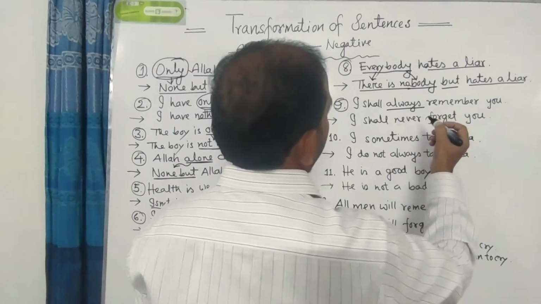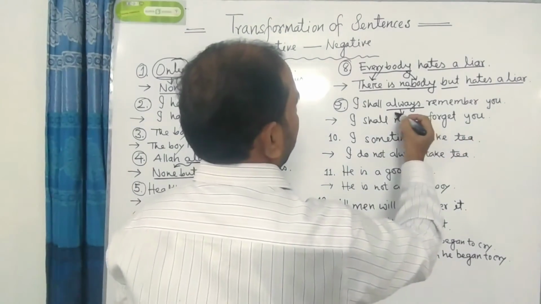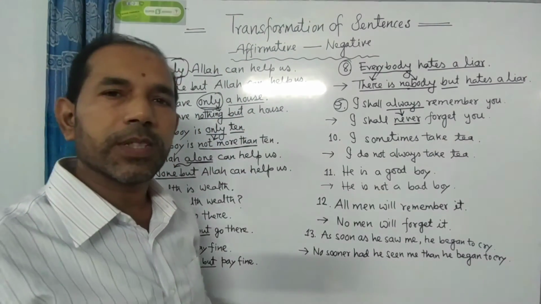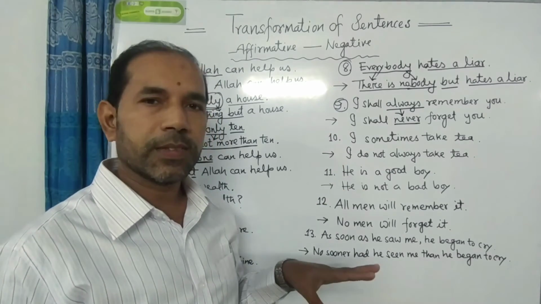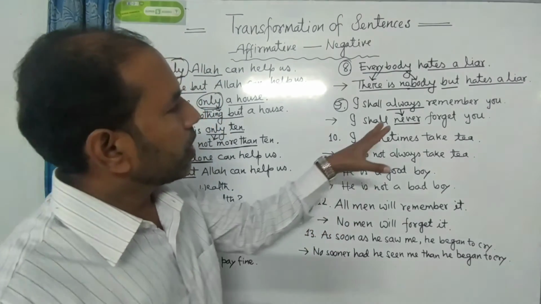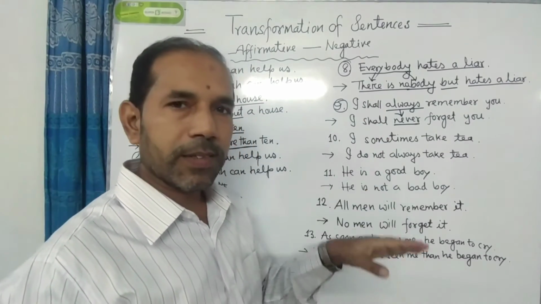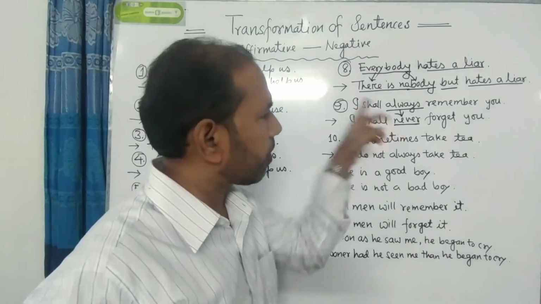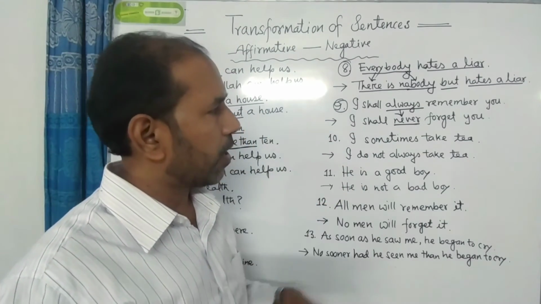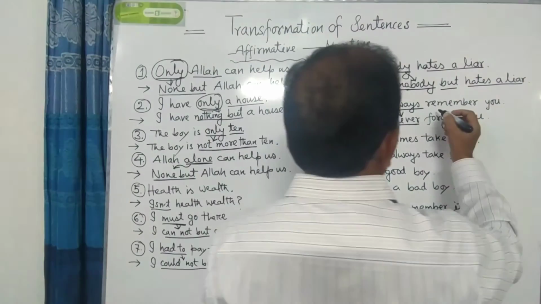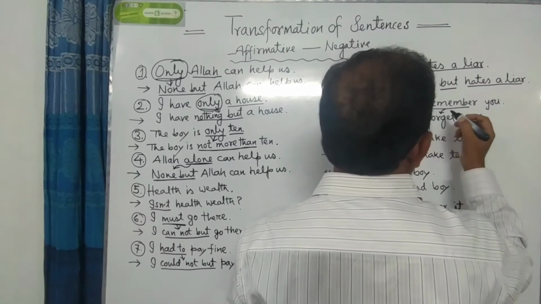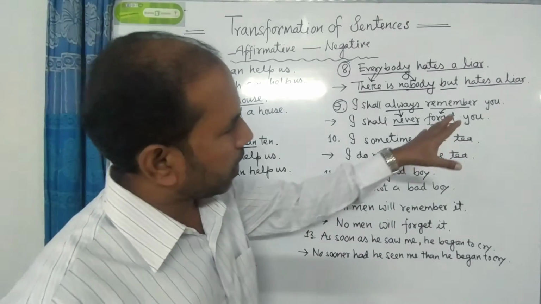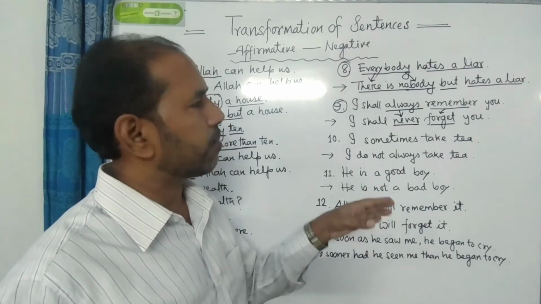I shall always remember you. If we find the word always in any sentence, then we have to use never in the negative sentence. This is very much clear. If we find the word always in an affirmative sentence, then at the time of changing into negative sentence, we have to use never instead of the word always. And the opposite word: if we find the verb here, then we have to use the opposite verb. If we find the adjective here, then we have to use the opposite adjective there.